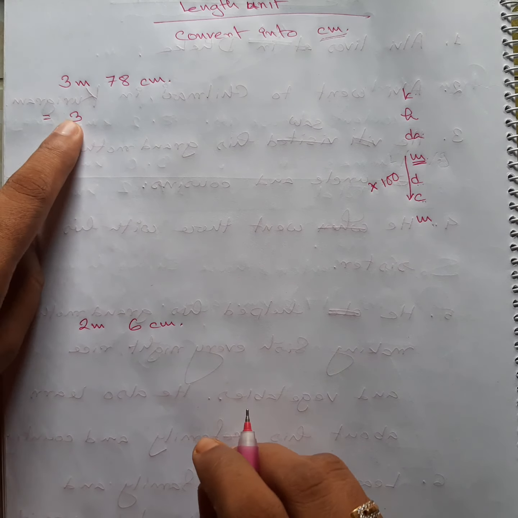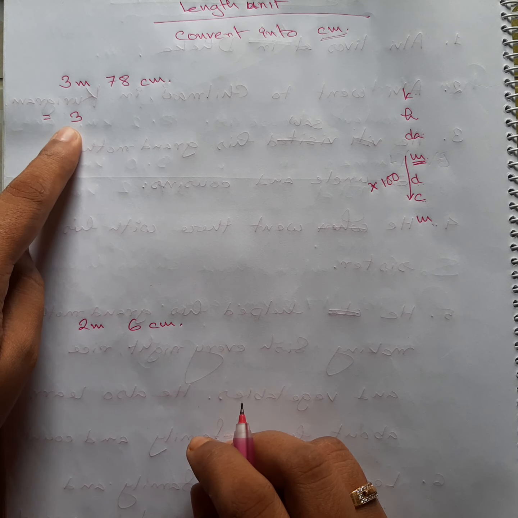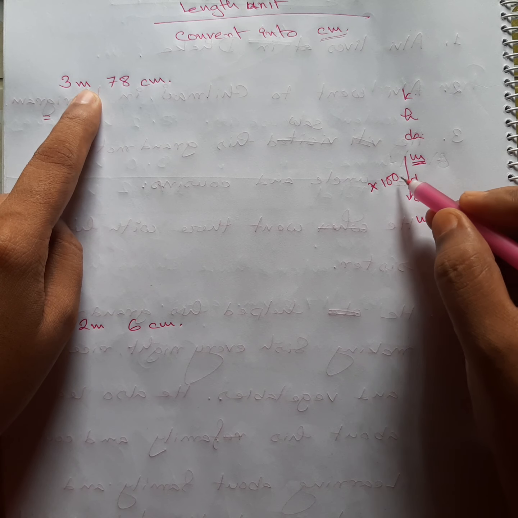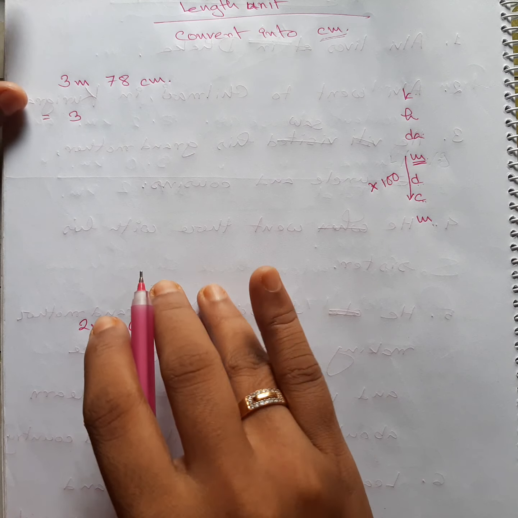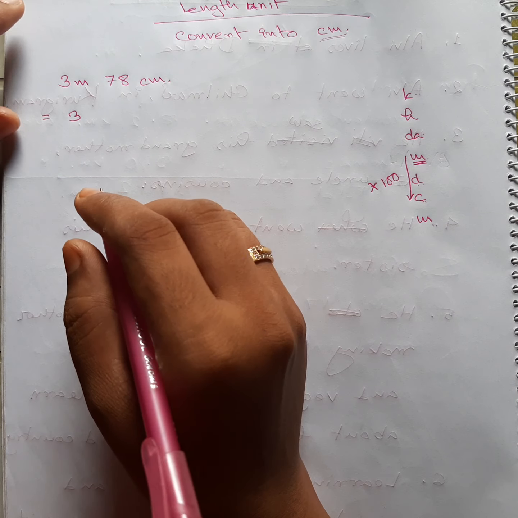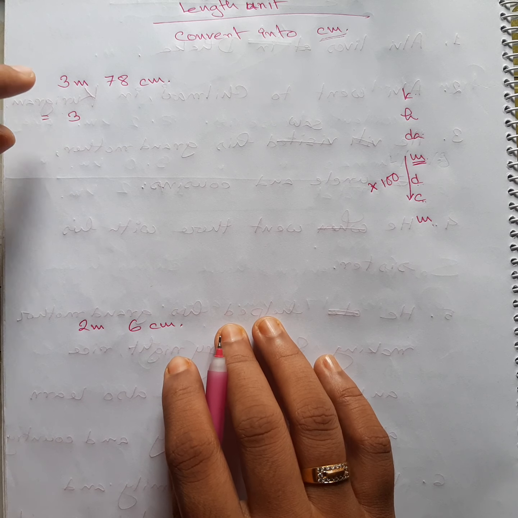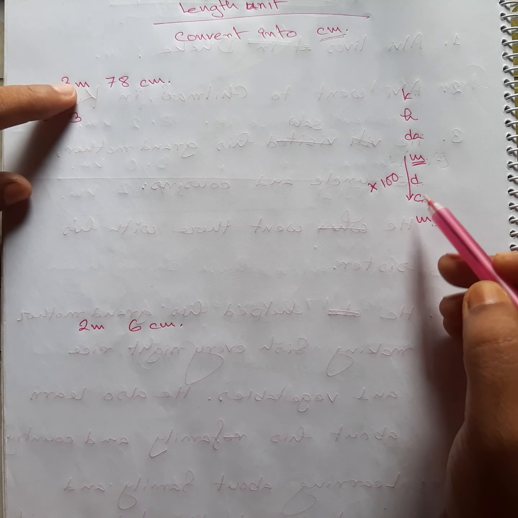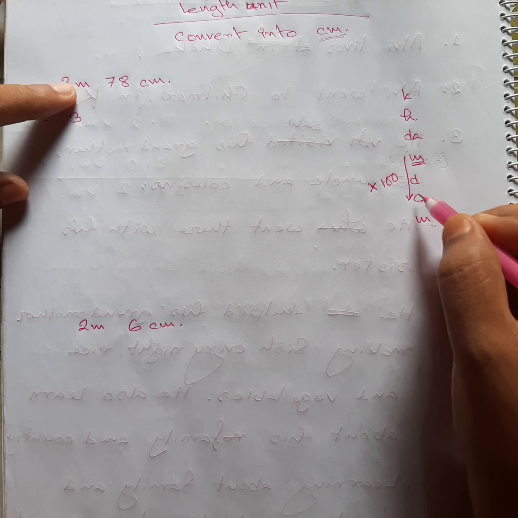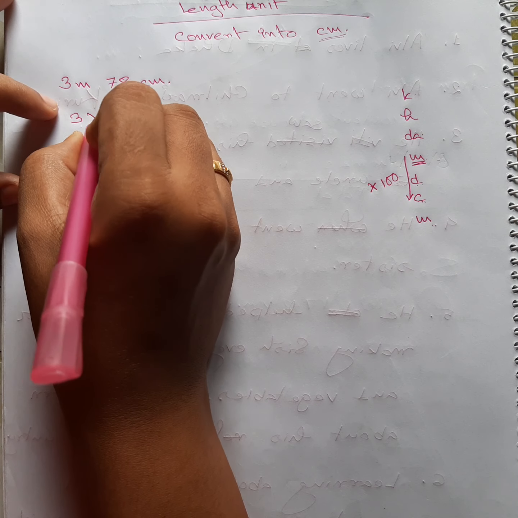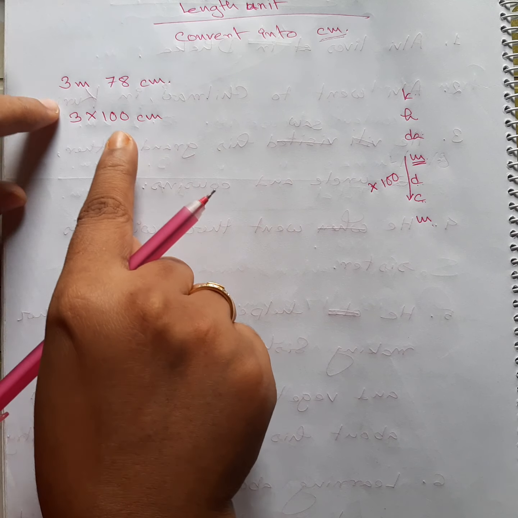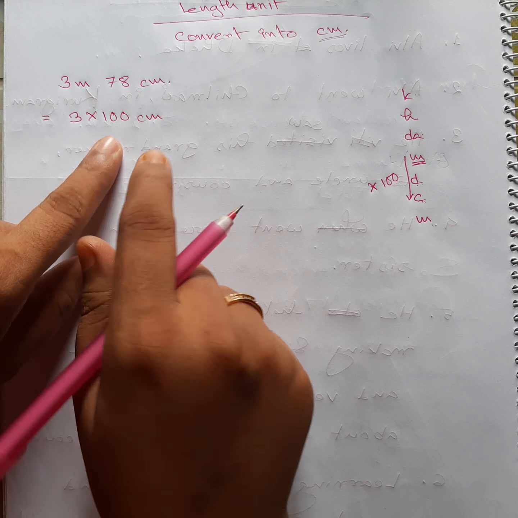We are going to write down 3. Whatever the number is, we are just going to write it. Now for meter to centimeter, anyway, let's see. We are converting meter. So meter to centimeter, it is 100 centimeters. So we are going to write down multiplication with 100 centimeter. The unit will get changed. Remember that the unit will get changed.